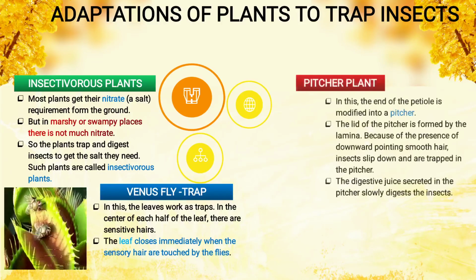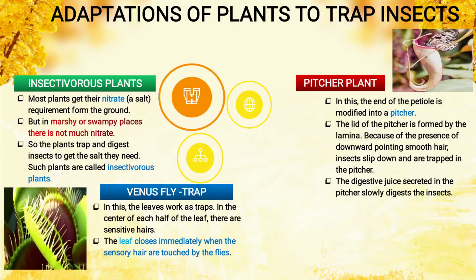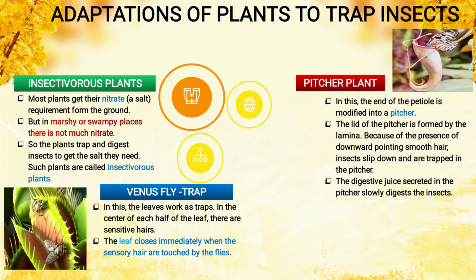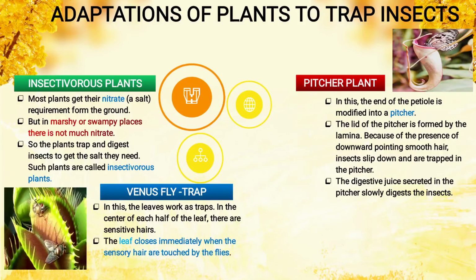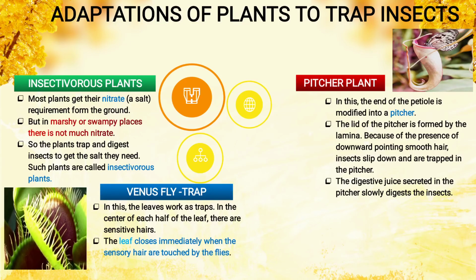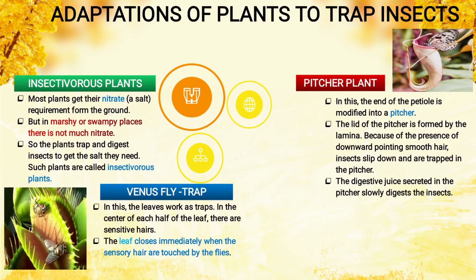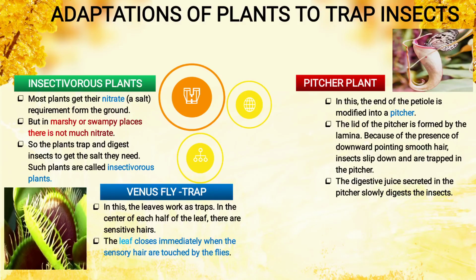Number one is the Venus flytrap. Here you see, the leaves work as a trap. In the center of each half of the leaf there are sensitive hairs. You see the leaf closes and opens. The leaf closes immediately when the sensory hairs are touched by the flies. So as the fly sits, the leaf closes automatically and the insect dies. Then the plant absorbs all the nitrates present in the insect.